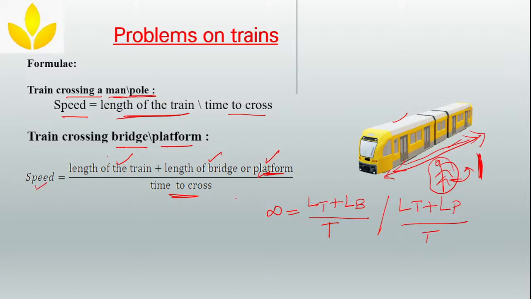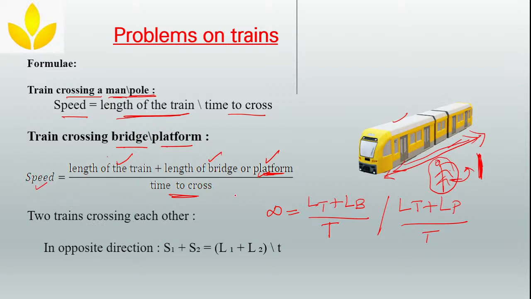Clear? Okay. Next, if two trains are crossing each other, then you will take the distance as length of the train plus length of the bridge. Clear, guys? Okay. Next, after we finish this distance in speed, we finished distance and time.